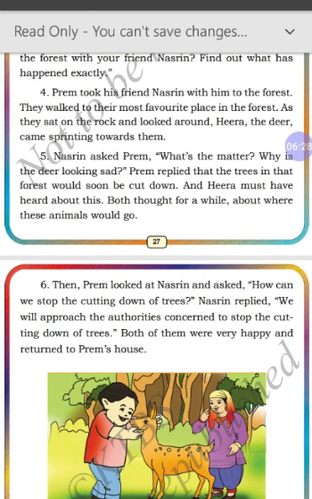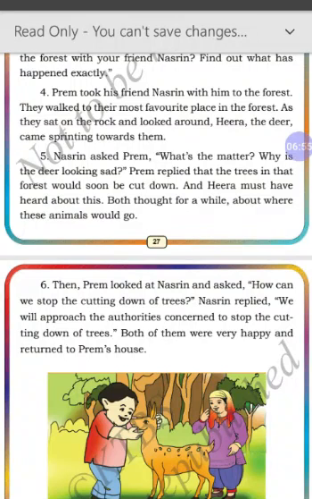Now Nazreen asked something. What did she ask Prem? "What's the matter? Why is the deer looking sad?" So Nazreen observed the deer and asked why even the deer is looking sad. Prem replied that the trees in that forest would soon be cut down. That's why the deer is very sad.